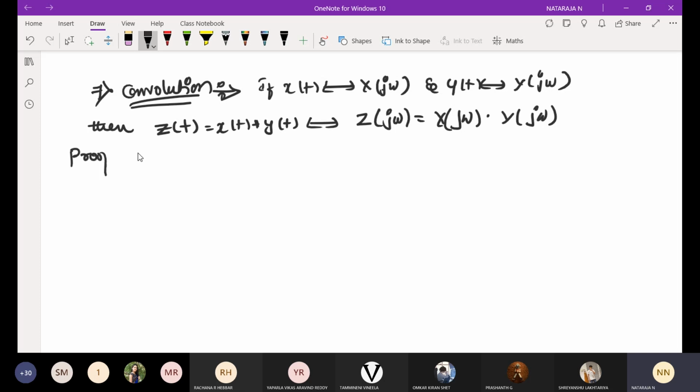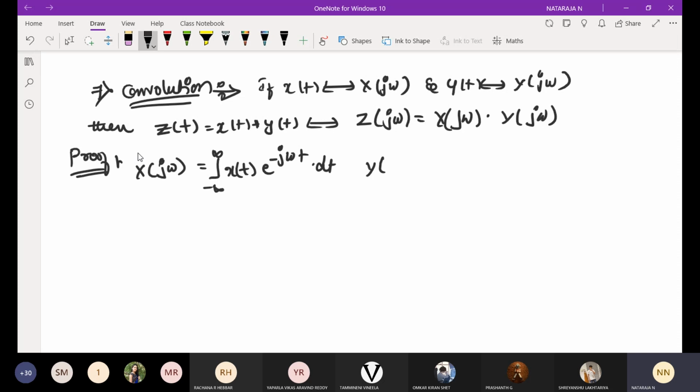Now proof. We know that X of j omega is equal to integral from minus infinity to infinity x of t e power minus j omega t into dt.